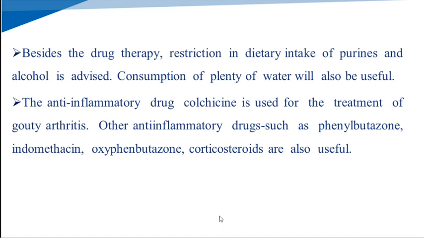Other drugs include the anti-inflammatory drug colchicine, which is useful in gouty arthritis, and other anti-inflammatory drugs such as phenylbutazone, indomethacin, oxyphenbutazone, and corticosteroids. These are the drugs used in gout treatment, but the main drug is allopurinol.